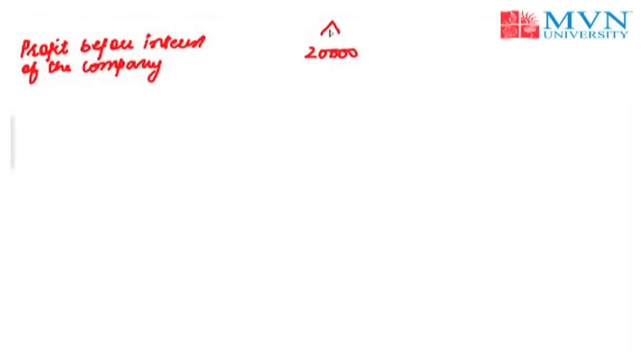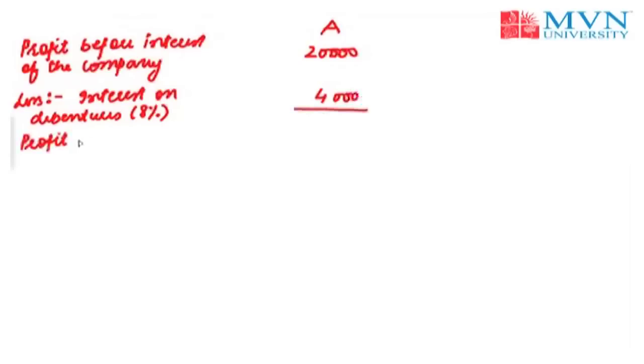As you know, the profit before interest of company A was 20,000. Since this company is holding 8% of debentures, the company needs to pay interest worth rupees 4,000. So we are subtracting interest on debentures at the rate of 8%, which amounts to rupees 4,000. So the profit after interest amounts to rupees 16,000, which is ready to be distributed among the shareholders.